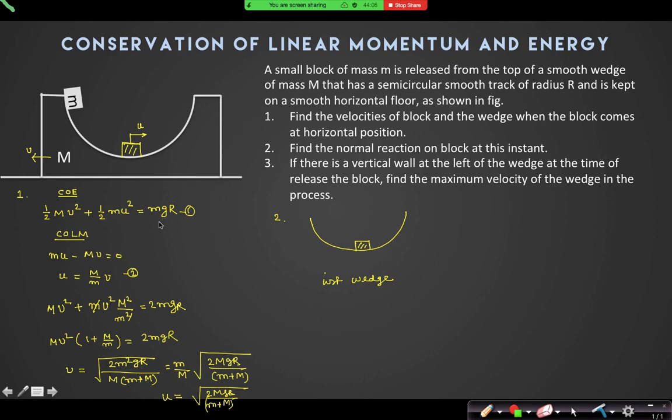0. Why? Because the normal reaction is acting downwards. Yes, because this is providing a normal reaction which is downward. No horizontal reaction. So if the acceleration is 0, no pseudo force, I can easily draw the free body diagram like this. mg is there, a normal reaction is there, and there will be a centrifugal force. In which direction? Out of the center.